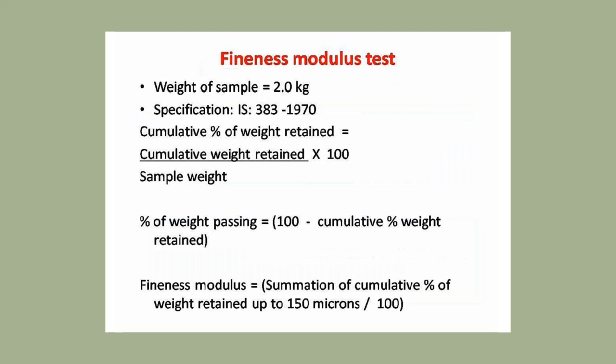Then for the fineness modulus, the weight of the sample is 2 kg, with specification as in IS 383 1970. Cumulative percentage of weight retained is equal to cumulative weight retained divided by sample weight, multiplied by 100. Percent of weight passing is equal to 100 minus the cumulative percentage weight retained. Then fineness modulus is equal to the summation of cumulative percentage of weight retained up to 150 micron, divided by 100.